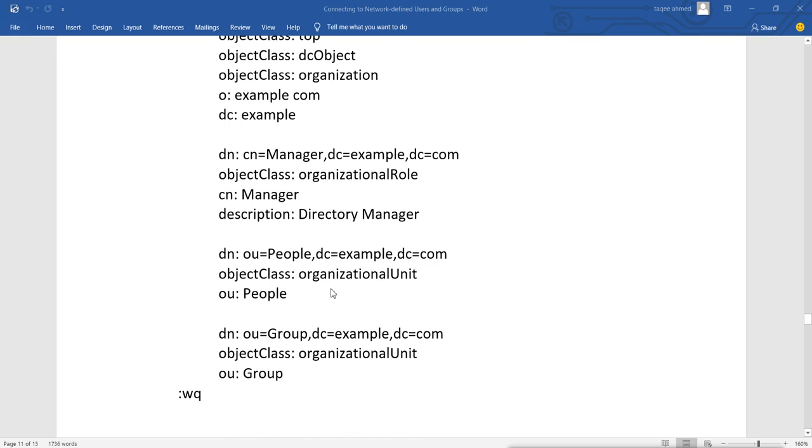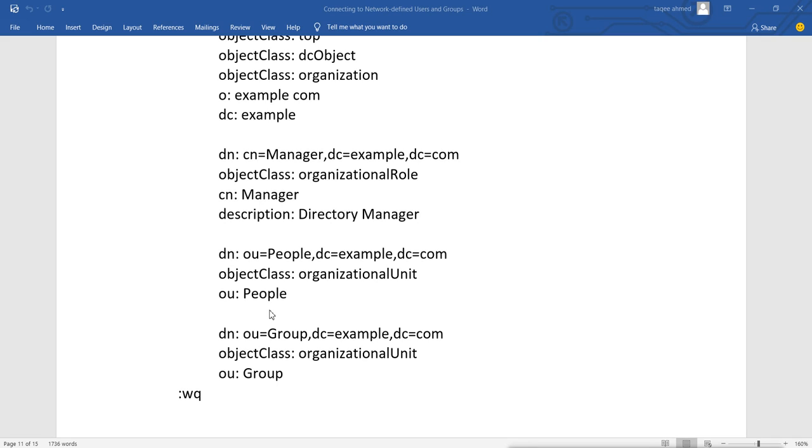Then this is the OU. We are creating one OU, the OU name is people, which is under the domain example.com. It is an organizational unit. Then we are creating one more OU with the name of groups. It is also an organizational unit, and this is for groups. This is the name for the OU, and then you will save this file. So we will add these, but make sure you have one line space in between, otherwise it will give an error when you try to load this file with the script.